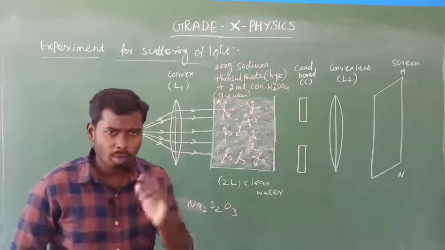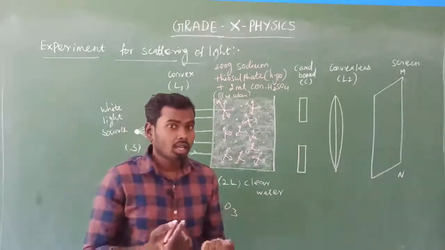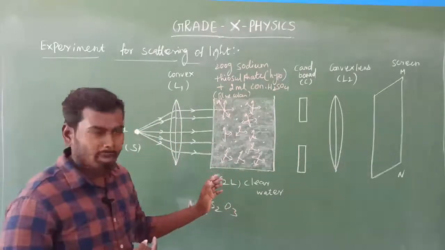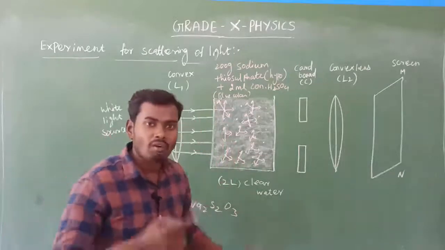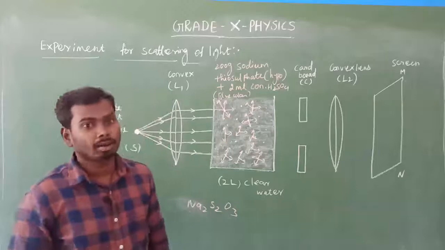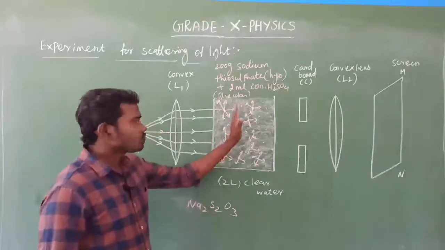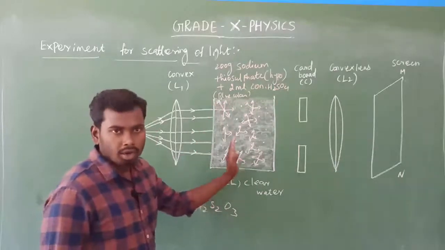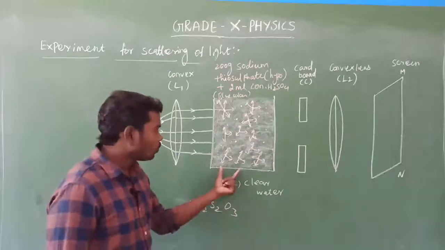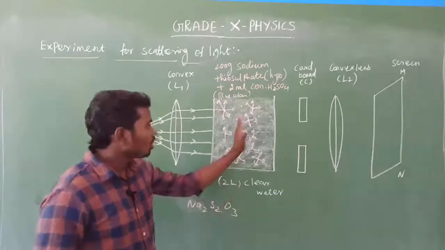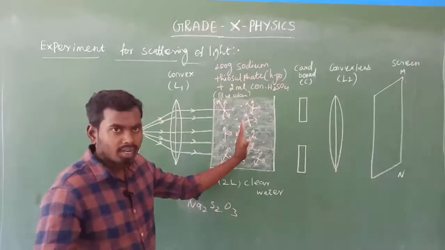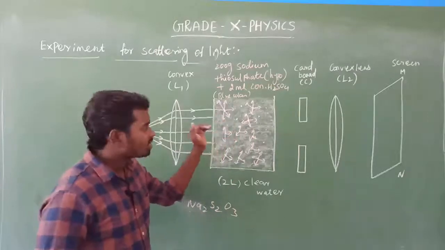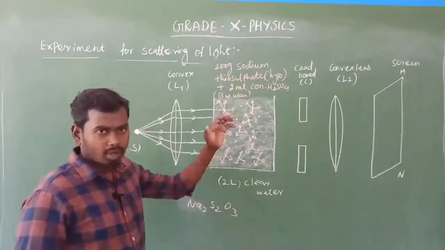You may ask me. That is a common question, because already I said that our eyes are insensitive to the indigo color and violet color. Our eyes are insensitive. Actually, there will be indigo color, but we cannot see that. That is the reason why there will be blue color. Our eyes, being insensitive, cannot identify that color, isn't it? That is the reason why, if we see from 3 sides of the water tank, there will be blue color. What color? Only blue color, isn't it? Yes, because blue color has a smaller wavelength, so that color got scattered first. That is the reason why we can see the blue color light from the 3 sides.